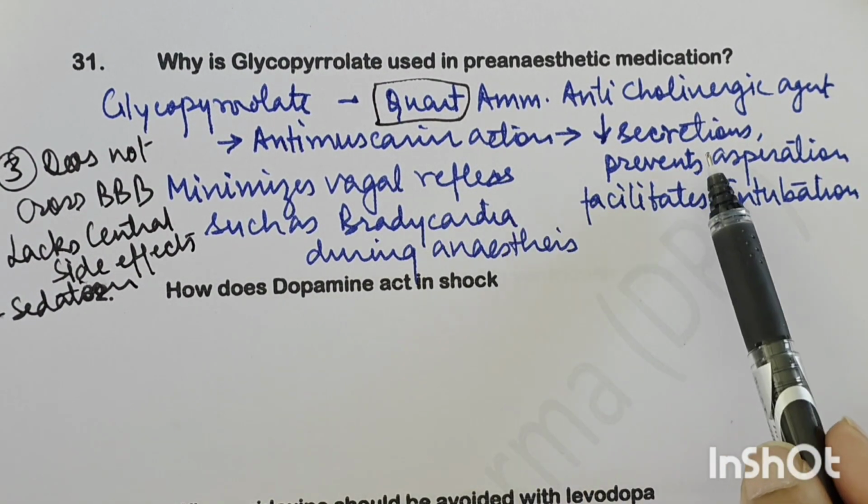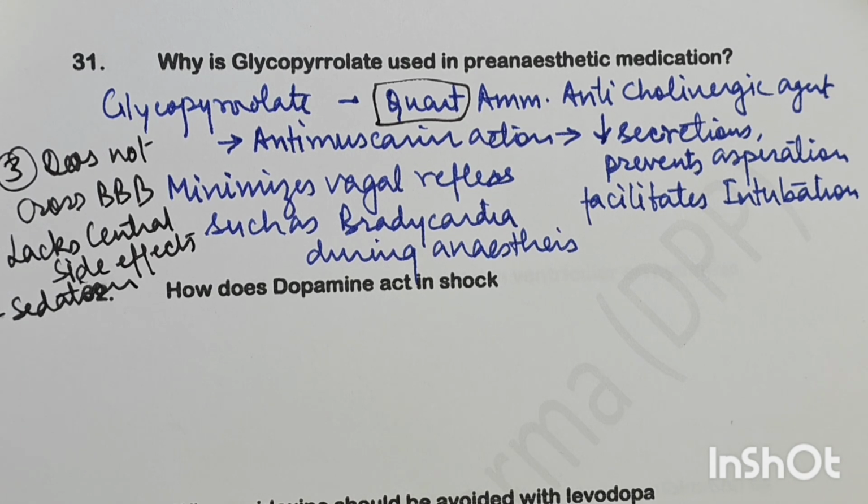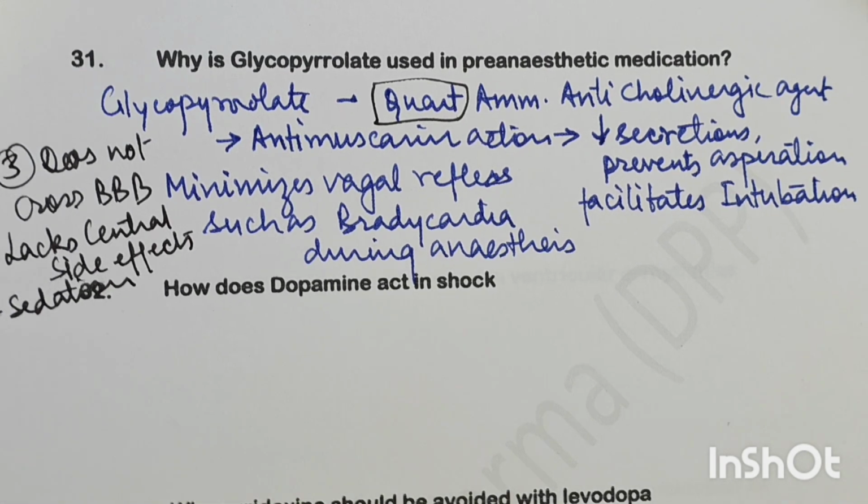By virtue of its antimuscarinic action, it reduces the secretions, tracheobronchial secretions, laryngeal secretions, and so it helps in better visualization during intubation and surgical procedures. It minimizes the vagal reflexes like bradycardia. It does not cross the blood-brain barrier and lacks central side effects.